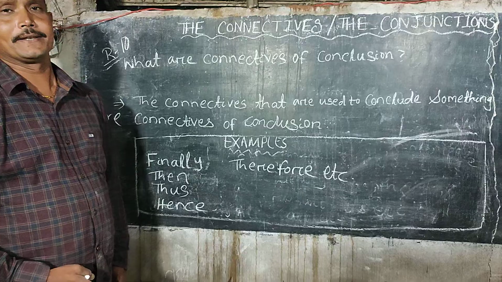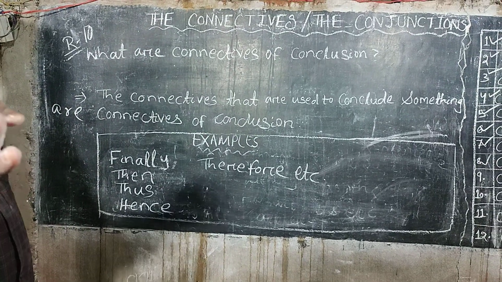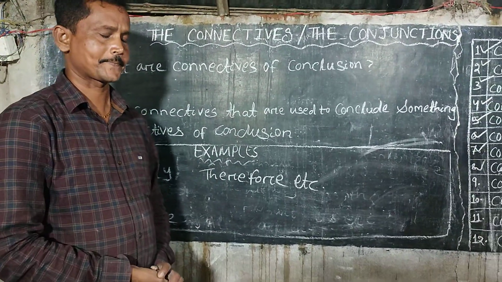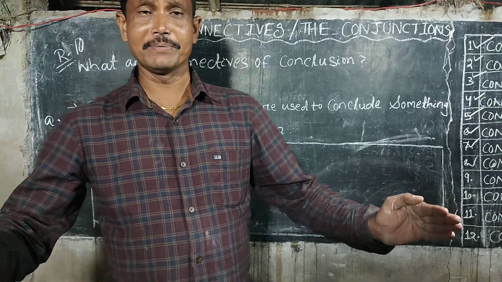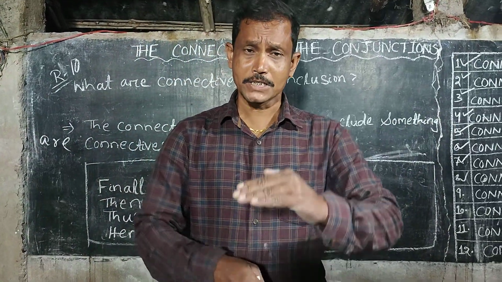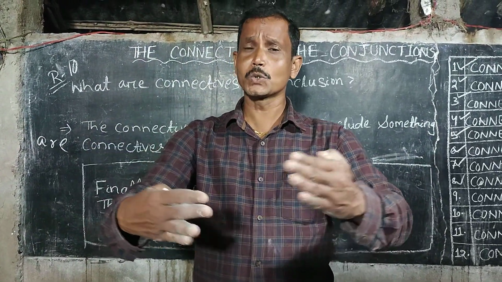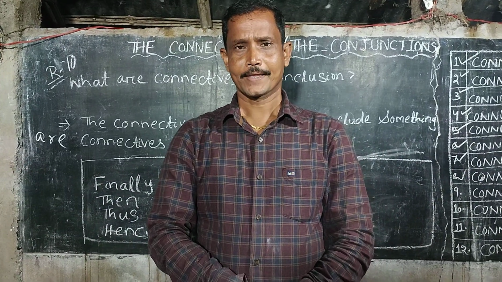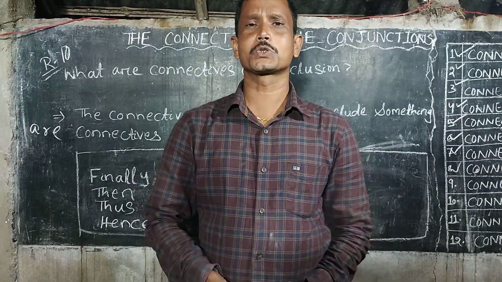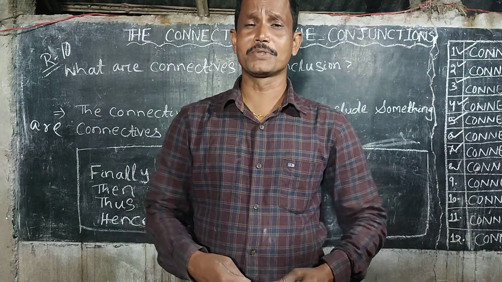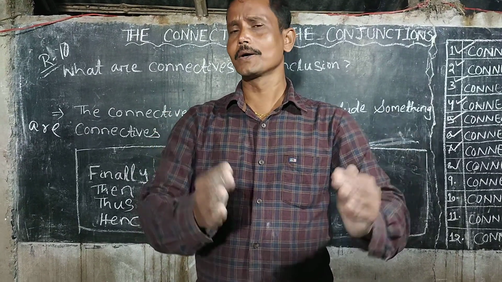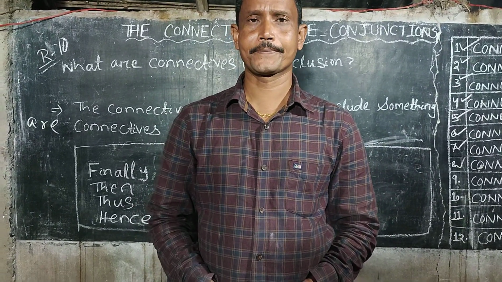Rule number 10. What are the connectives of conclusion? The connectives that are used to bring the conclusion or to conclude something are called the connectives of conclusion.